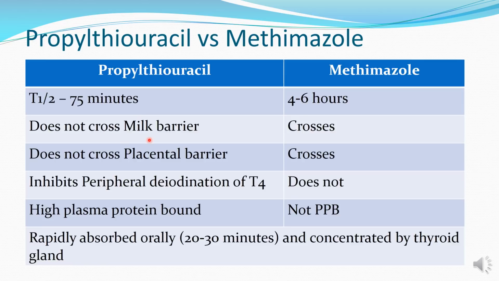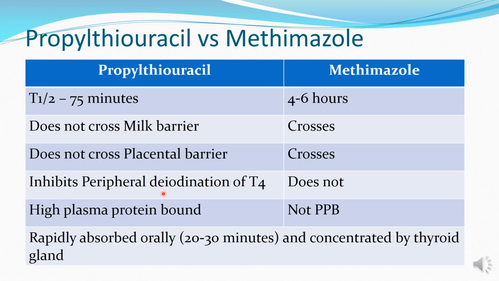Propylthiouracil does not cross the milk as well as the placental barrier, due to which it is safe during pregnancy as well as during breastfeeding, as compared to methimazole, which crosses both these barriers. Propylthiouracil also inhibits the peripheral deiodination of T4 to a more active hormone, that is T3, which is not seen with methimazole.